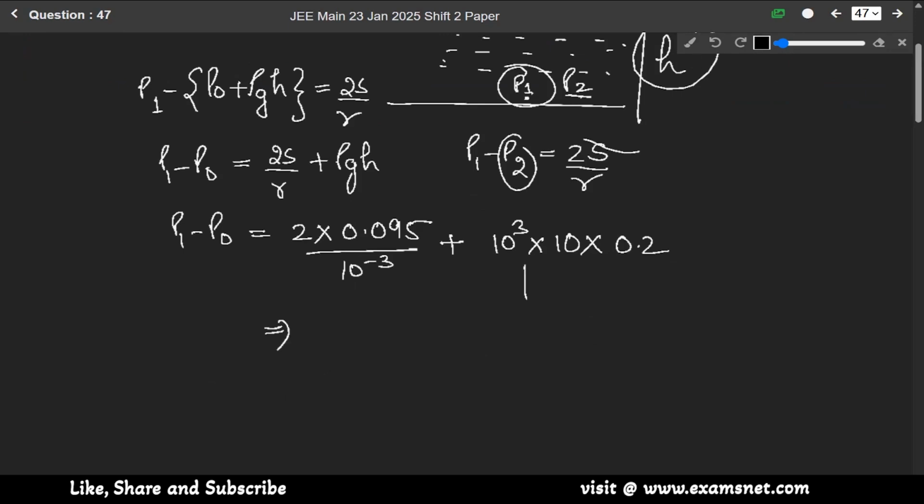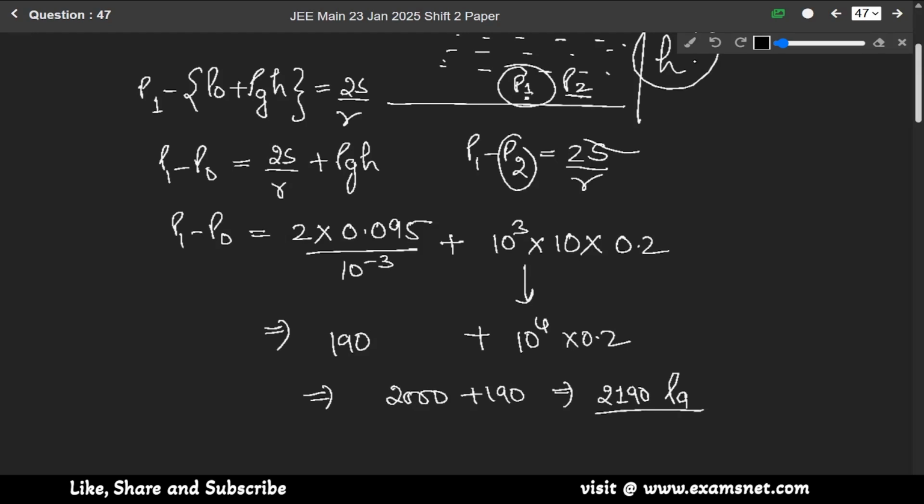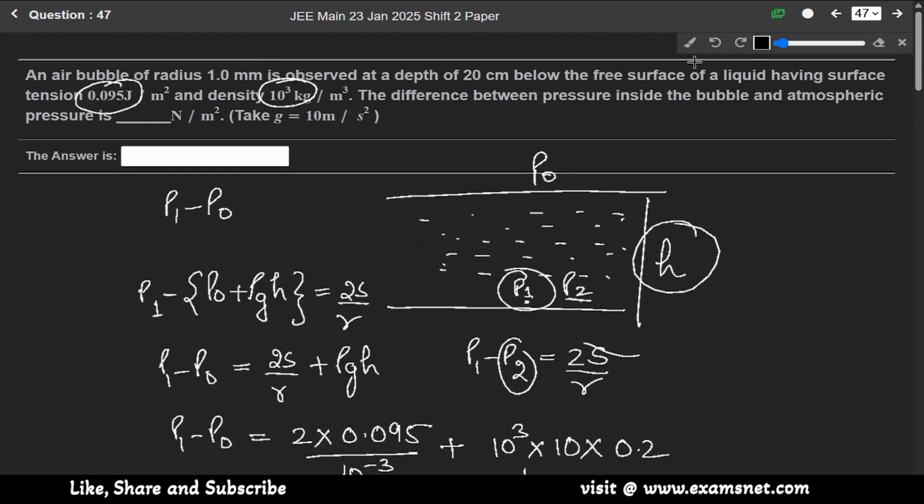this will be equals to 10 to the power 4 into 0.2. This will be 190. So it will be equals to 2000 plus 190, means it will be equals to 2190 Pascal. So the pressure difference between the inside pressure of the bubble and P0, atmospheric pressure, will be 2190 Pascal, or we can say 2190 Newton per meter square.